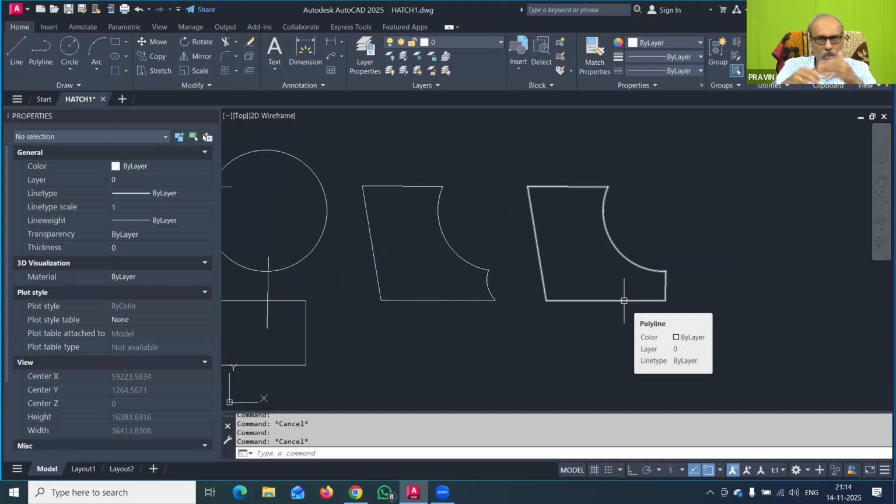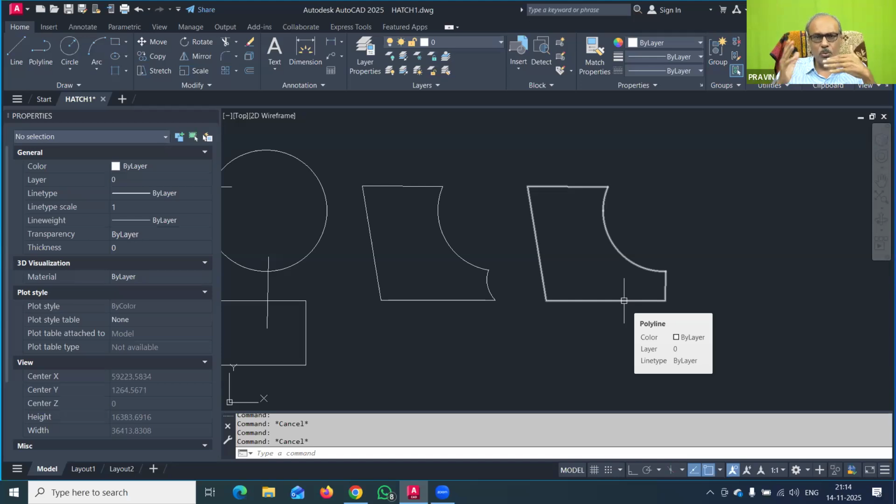Now we are going to learn in the advanced version, in the upcoming lectures, how to create these types of objects in 3D drawing. If you want to learn the creation of a 3D building model in AutoCAD, then to have a complicated shape like an arch or a designer pillar, or some circular shapes, or a flower pot, or many such objects you want to show in your building interior, or if you want to create a designer sofa, in such cases you need different types of shapes, and those shapes you need to convert into 3D.